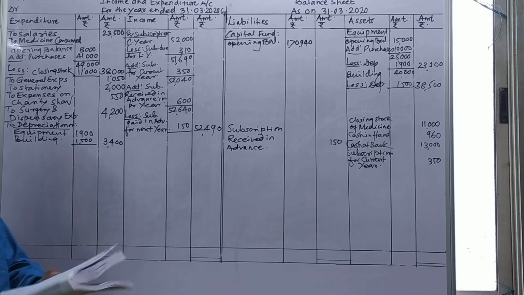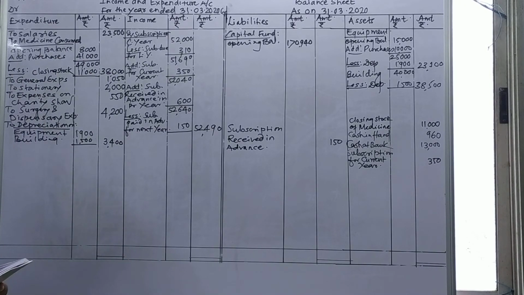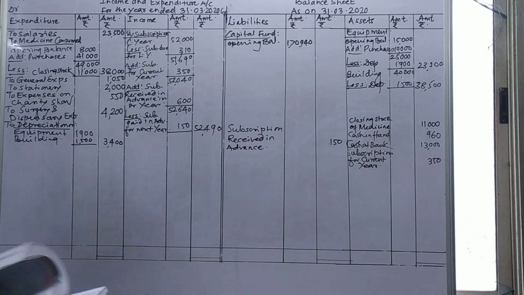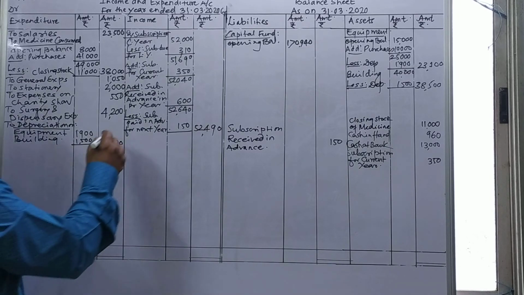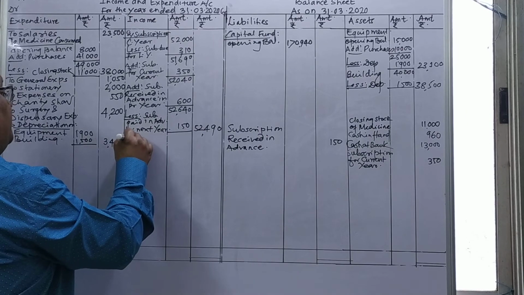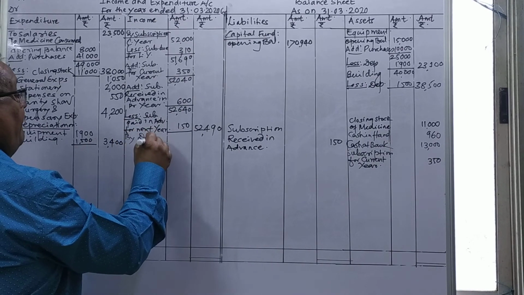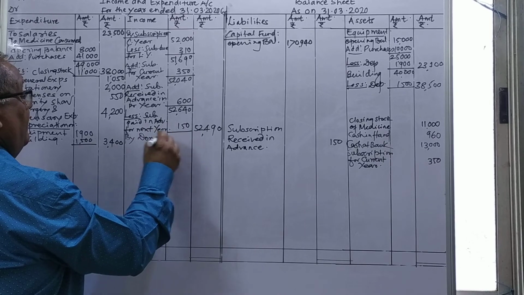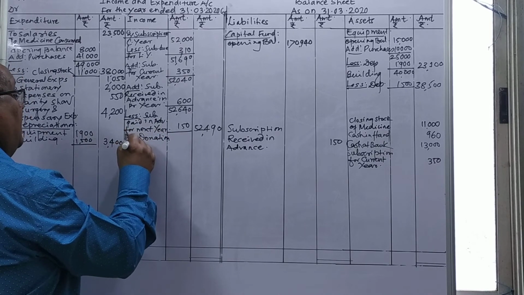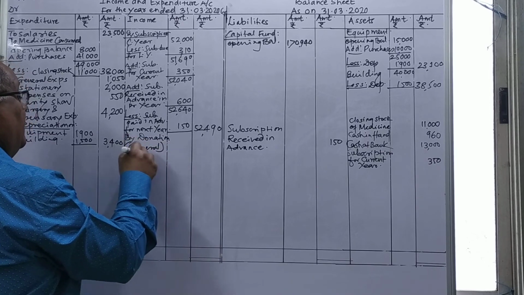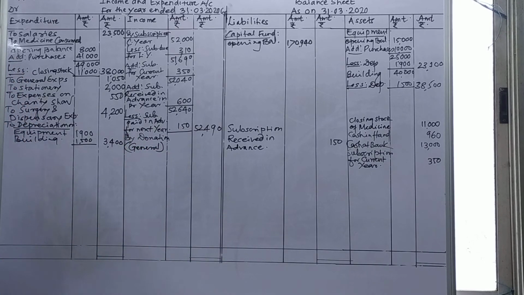So that's it for the subscription now. After this we'll see the another item. Donation, which is given in general donation here. So therefore, donation, it is given to you general. So I write here general donation, which is in the nature of general in sense. General donation which is given to you.